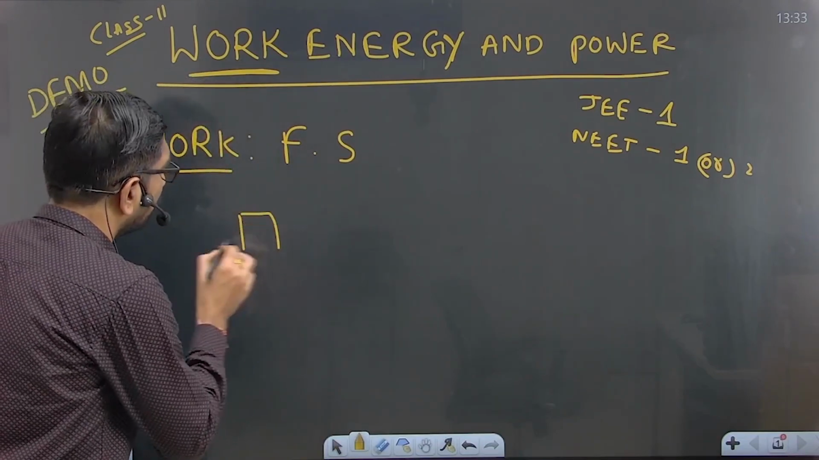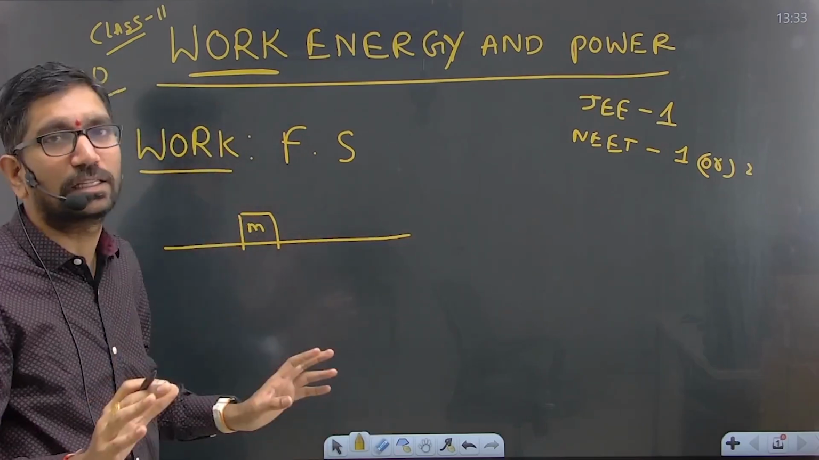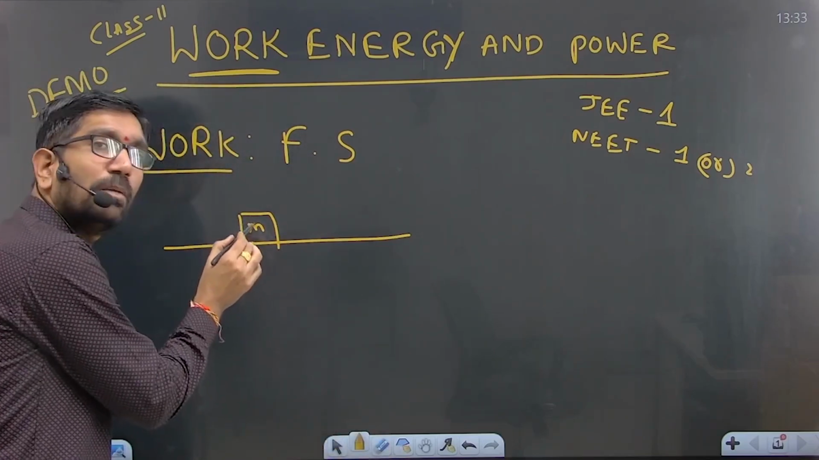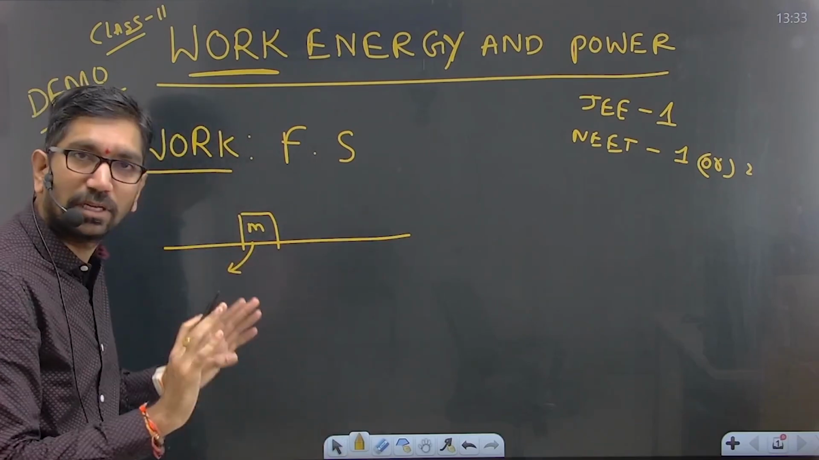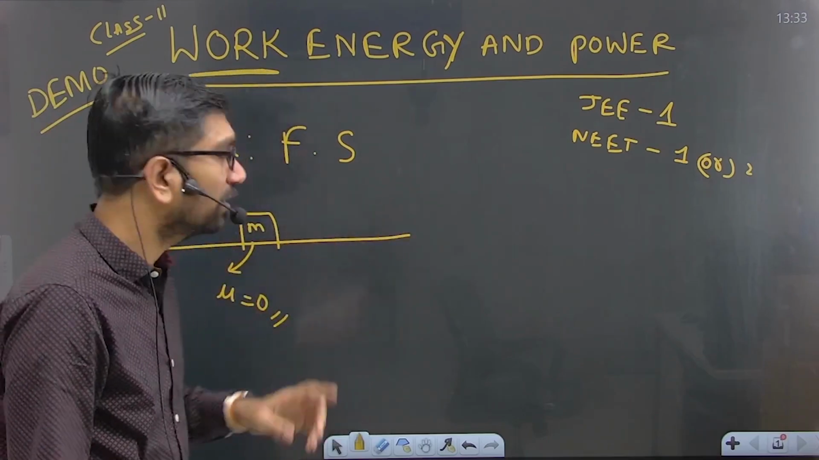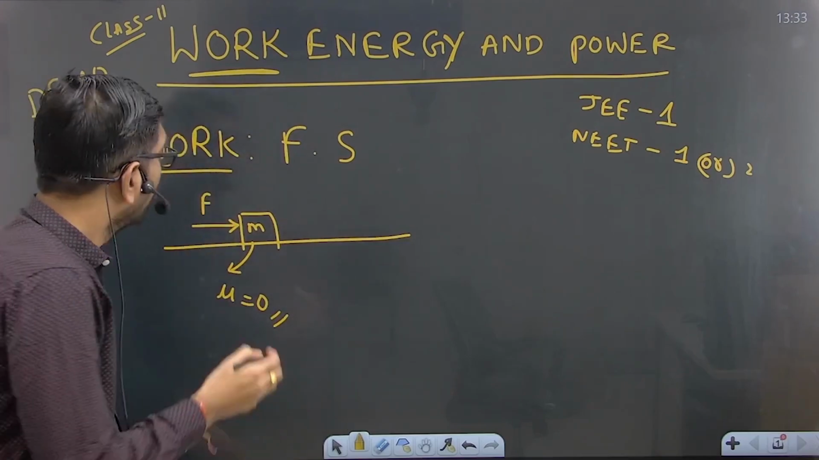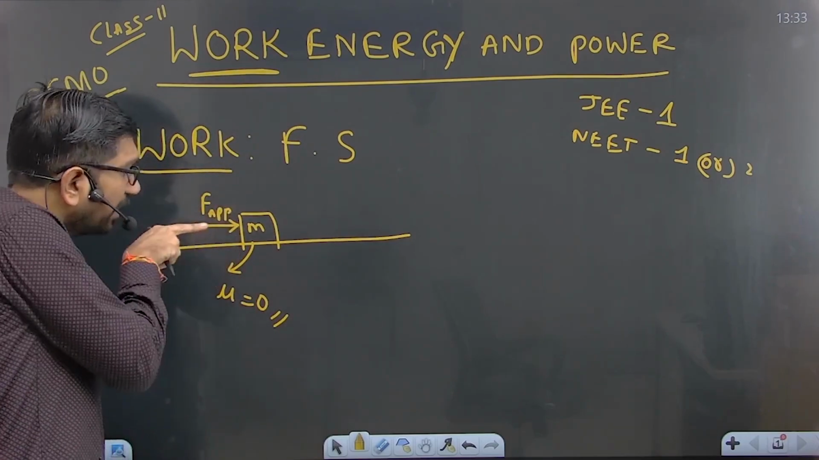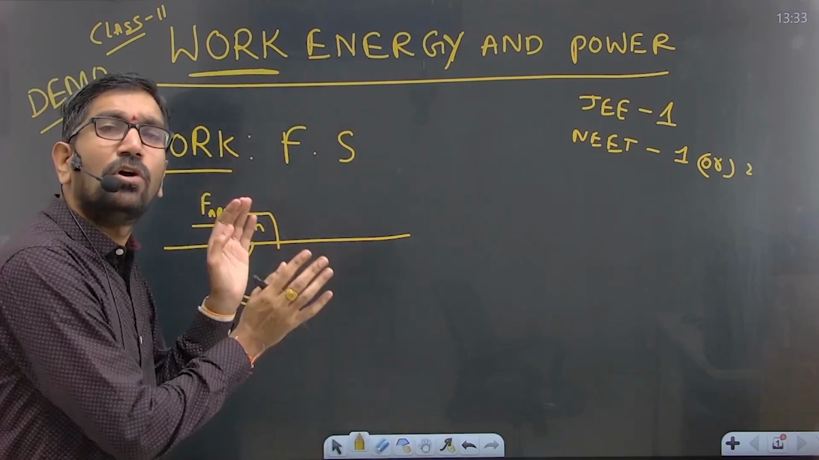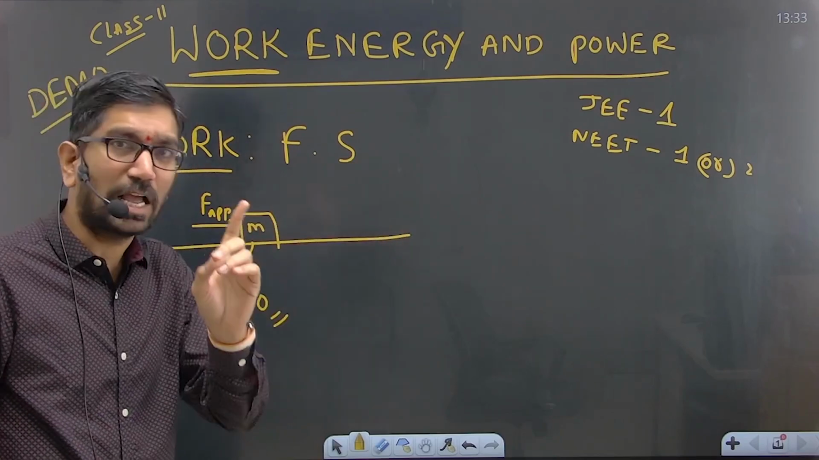Take a block having a mass m and put it on the surface of the earth. There is no friction between the block and the floor. Now apply some force on this block. You are applying the force with your finger on this one, right? What happens, beta? Everyone knows, sir, if we apply some force on the object, it starts to move from one place to another place. Correct.